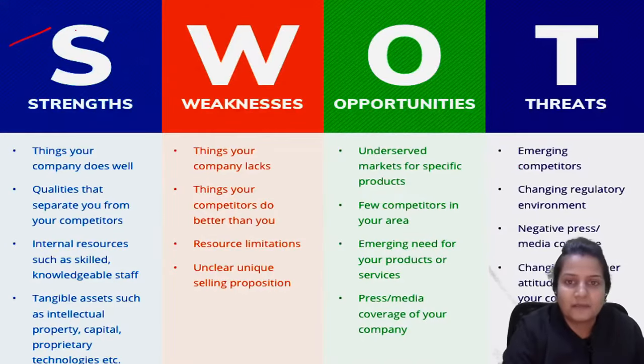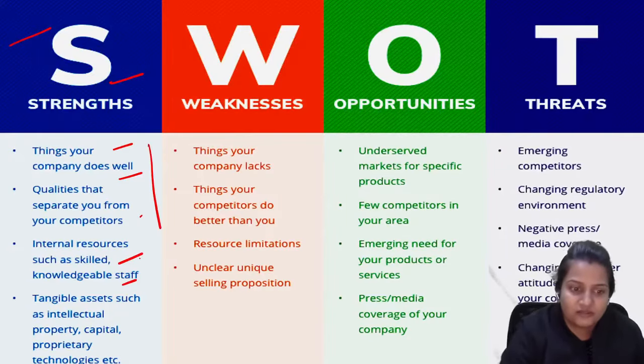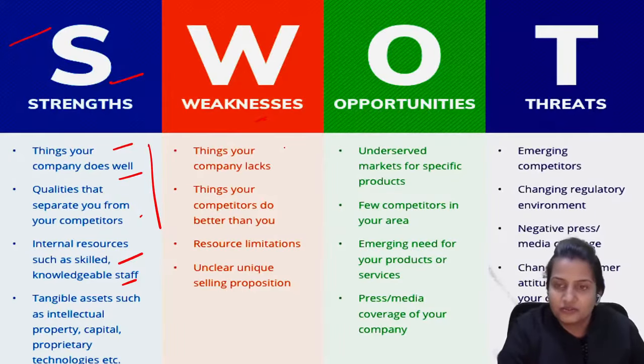Now, a business organization has to understand its SWOT. SWOT means: strengths, how the company is working well. What are the strengths of the company? They need to analyze, they need to study their competitors. Does this company have skilled, knowledgeable staff? You should analyze your strengths. Then weaknesses, where you are lagging behind others. You should understand the things your company lacks. You have to see why your competitor is ahead of you, why you are not ahead of them.